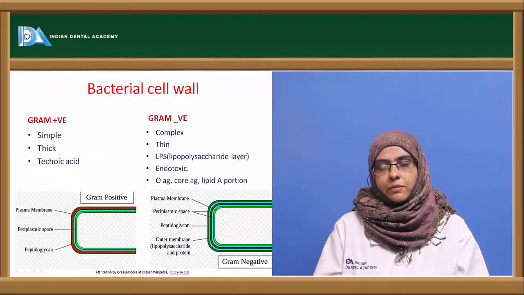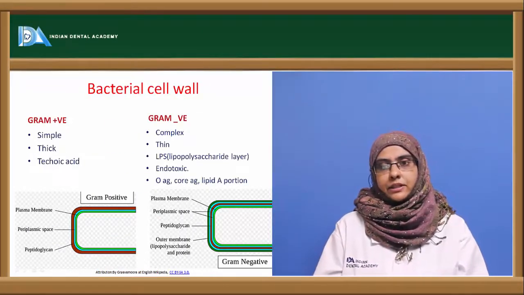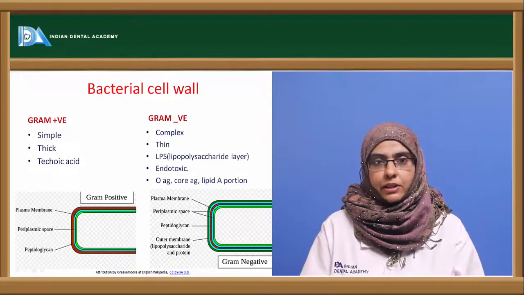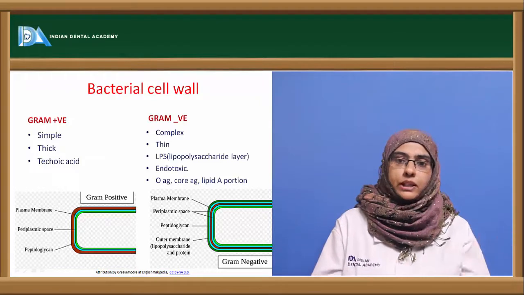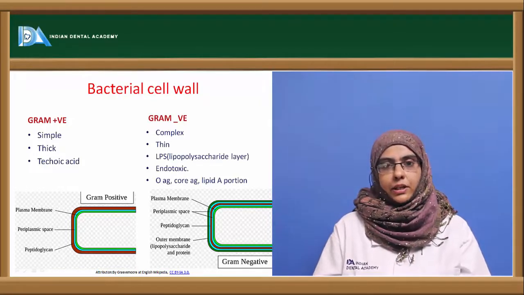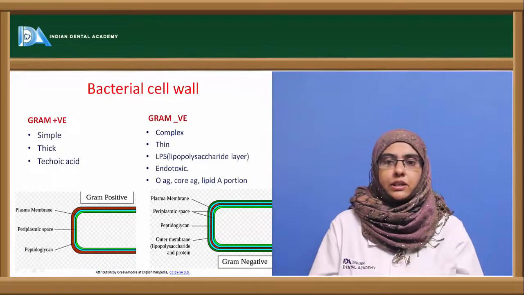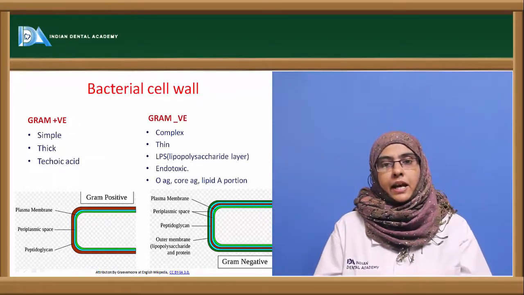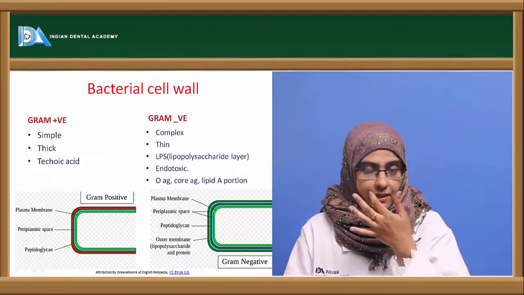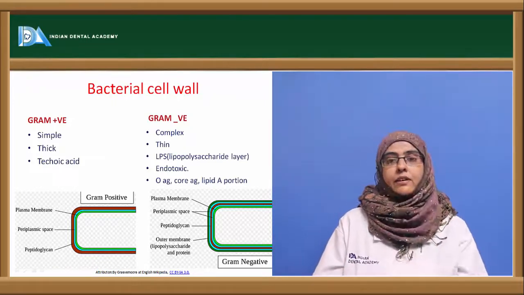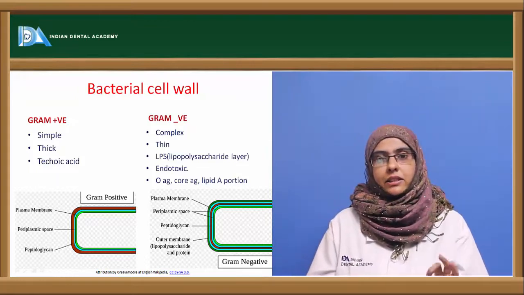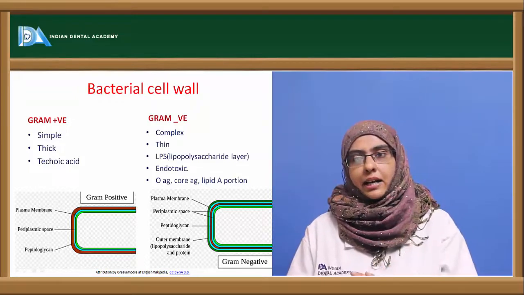Now, the difference between gram-positive and gram-negative bacteria is that the gram-positive cell wall is very simple compared to the gram-negative. It is thick, having more layers of peptidoglycan, whereas the gram-negative is thin in comparison. And the important component of gram-positive bacteria is the teichoic acid, whereas in gram-negative bacteria we have a specialized layer called the LPS layer, that is nothing but the lipopolysaccharide layer.